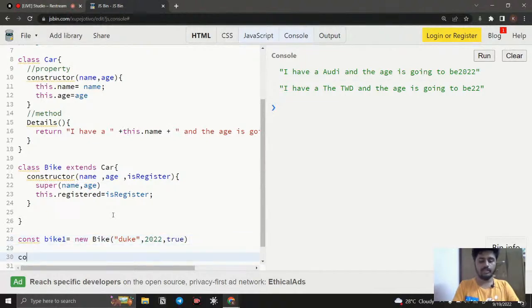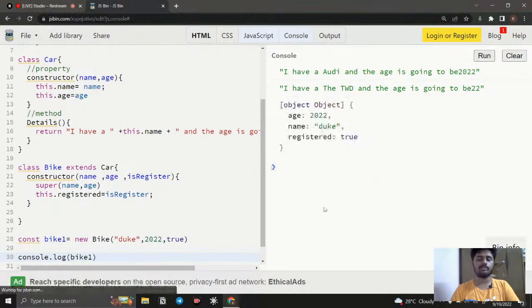And right now we can call console.log. I can say bike1. If I save and run this, you can notice that everything is created, and you can see the age 22 and name Duke is created. So that is the reason we are using super.